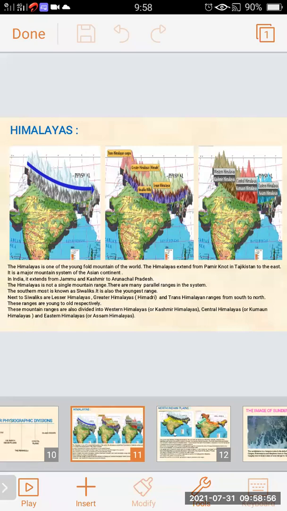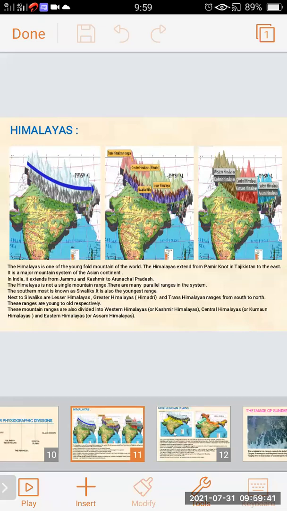In the second picture, we can see the different ranges of Himalayas like the Lesser Himalayas, Greater Himalayas, and Trans Himalayas. The Shivalik is also shown in purple color, showing the Shivalik hills. Next to that, we can see the Lesser Himalayas, Greater Himalayas, and Trans Himalayas. And in the third picture of the map, we can see the Kashmir Himalayas, the Kumaon Himalayas, and Assam Himalayas. Another name they have is Western Himalayas, Central Himalayas, and Eastern Himalayas.